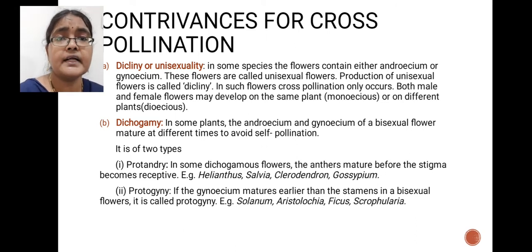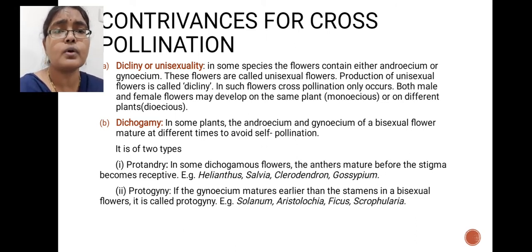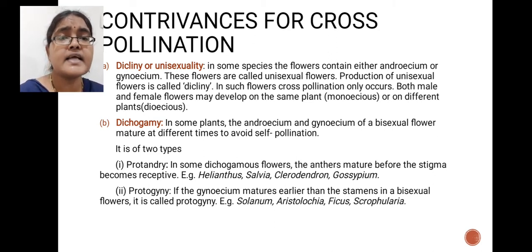The first one is the diclinic condition. This diclinic condition is also called unisexuality. What is this diclinic condition? Generally, some flowers possess either a male or female sex organ, and some flowers possess both sex organs. Suppose a flower possesses androecium and gynoecium, that is called a bisexual flower. Some species' flowers possess either androecium or gynoecium. That type of flowers are called unisexual flowers. So the production of unisexual flowers is called dicliny or unisexuality.